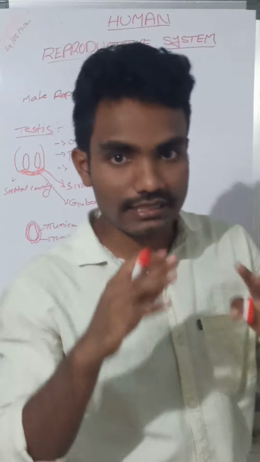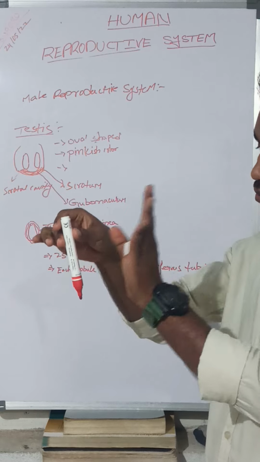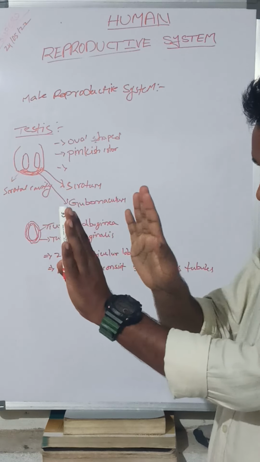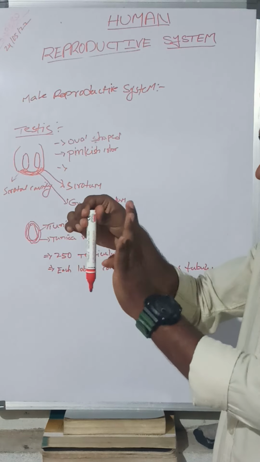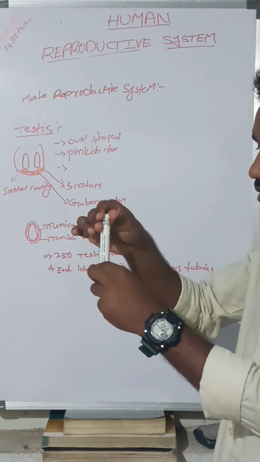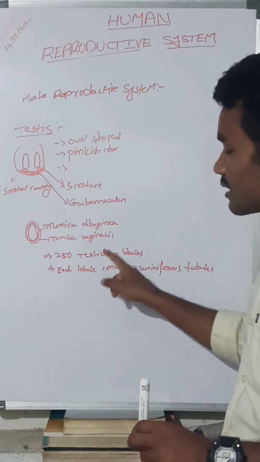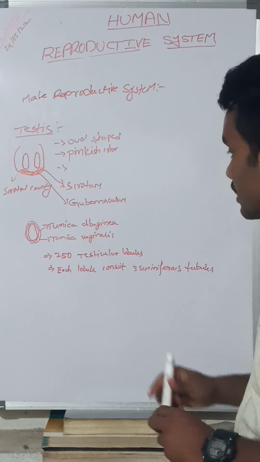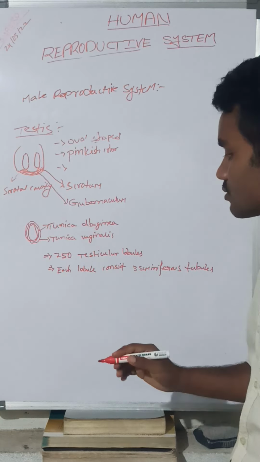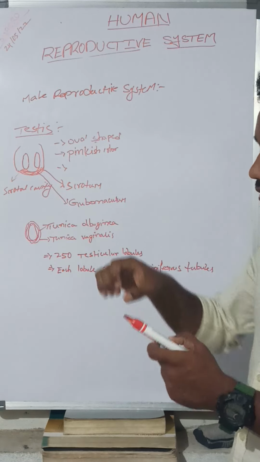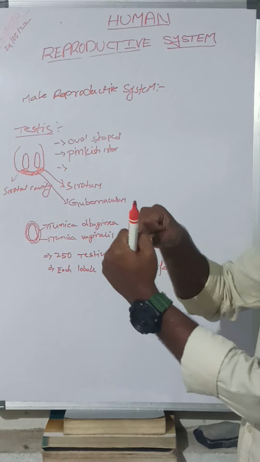For example, this is the testis. It is covered by the tunica albuginea, and above this, the tunica vaginalis. The inner layer, tunica albuginea, extends inwards and parts the testis into 250 lobules, called testicular lobules. Each testicular lobule consists of three seminiferous tubules.